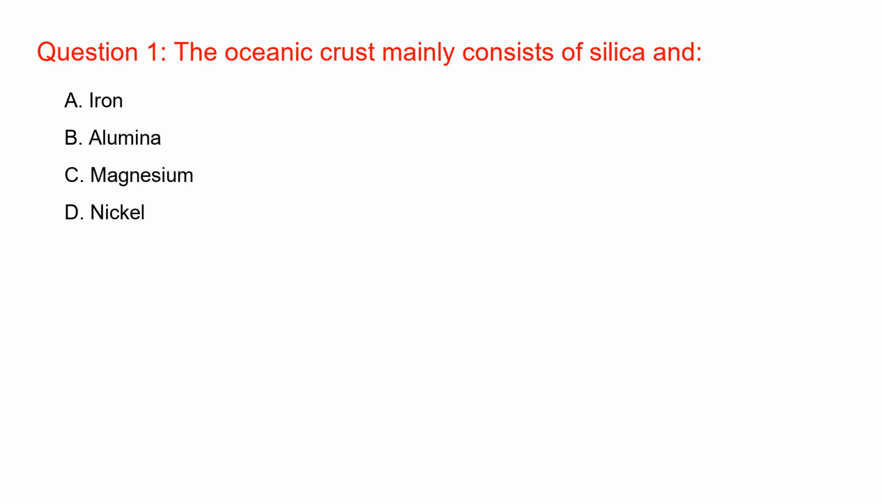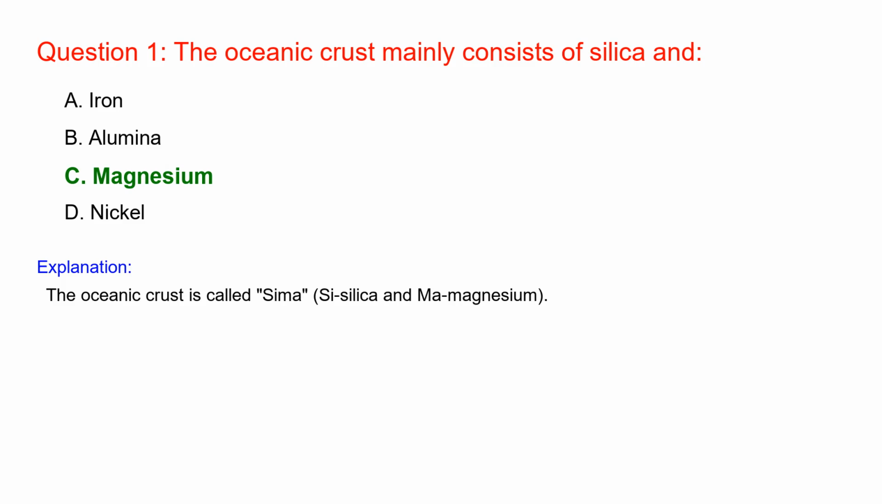The oceanic crust mainly consists of silica and magnesium. The oceanic crust is called Sima, silica and magnesium.